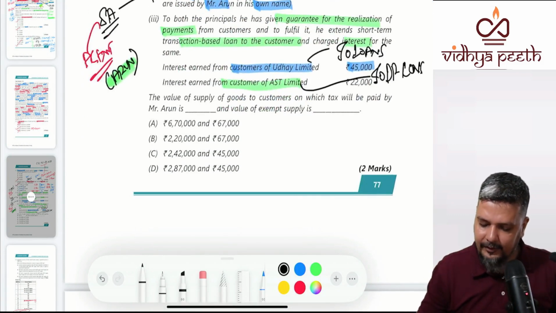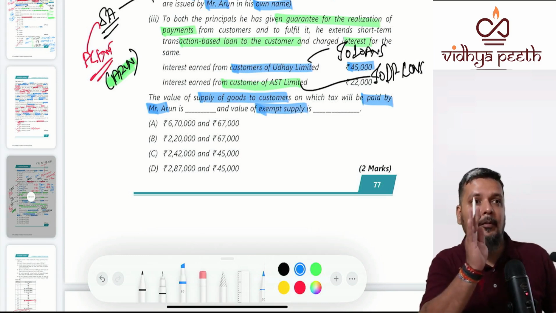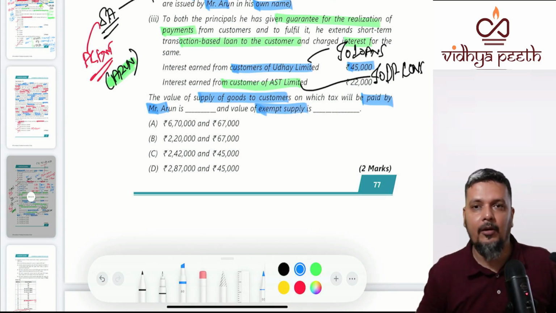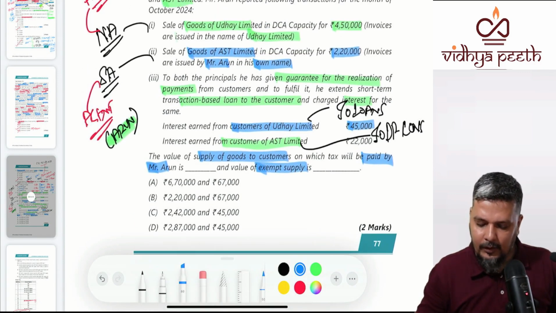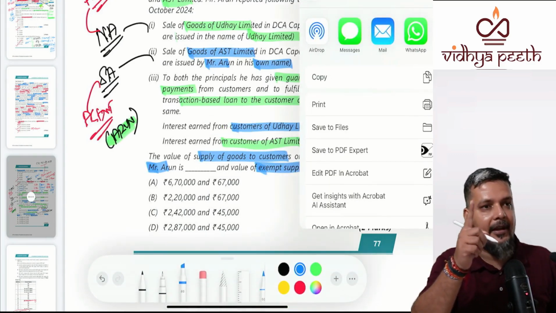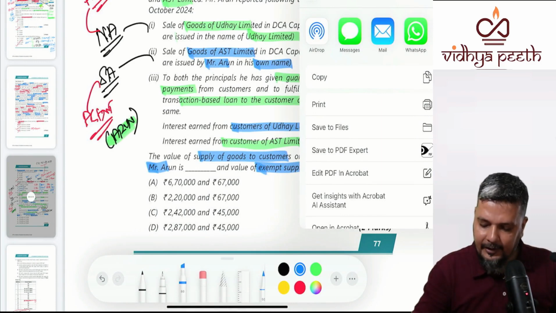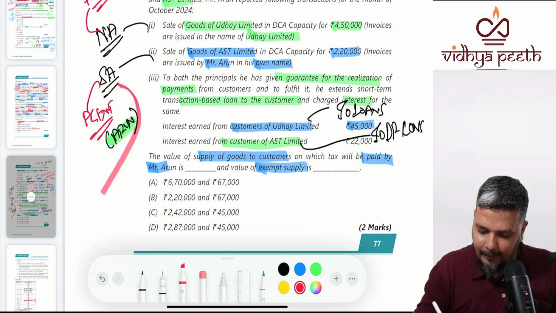Simple. What is the value of supply of goods to the customer on which tax will be paid by Arun? And what is the value of exempt supply? It is only from the point of view of Arun. Don't bring Uday and all. Arun will pay tax on what? He'll pay tax for supply on behalf of AST Limited, where the amount was